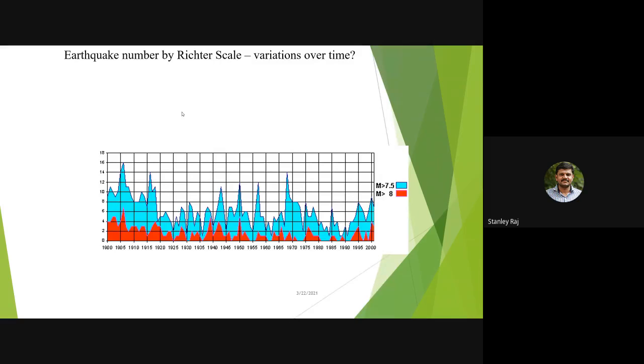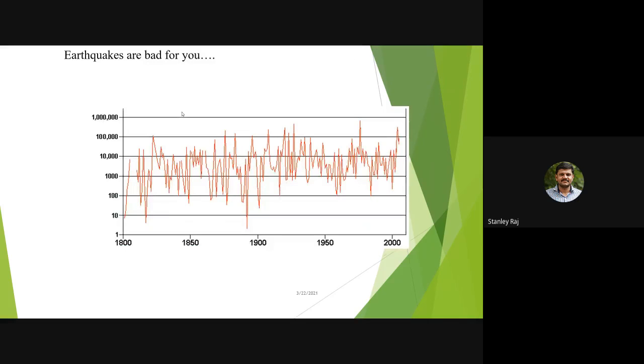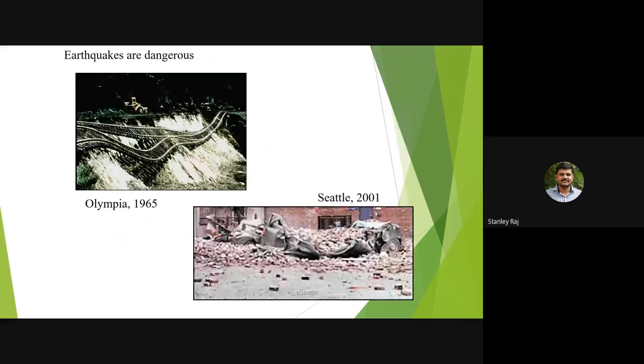Based on the Richter scale, how many earthquakes of each magnitude happen every year, and from 1900 to 2000, how many earthquakes happened around the magnitude of 7.5 to 8, is shown on the scale, approximately 5 every year. More earthquakes are happening, and earthquakes are bad for us.